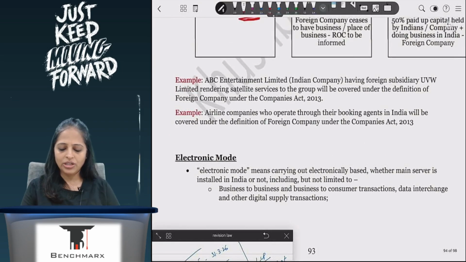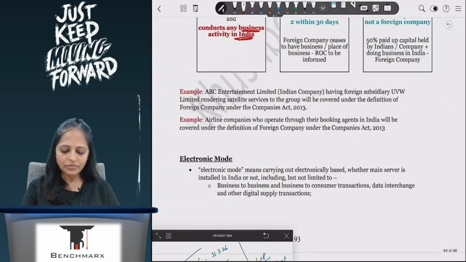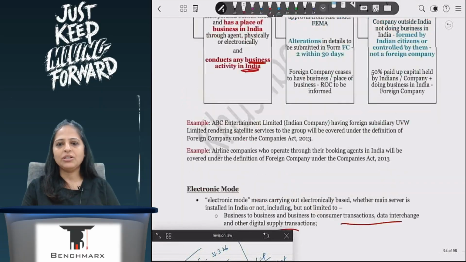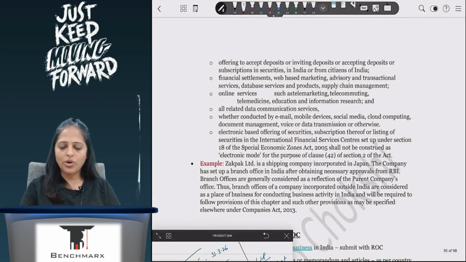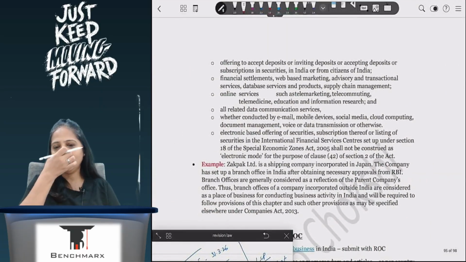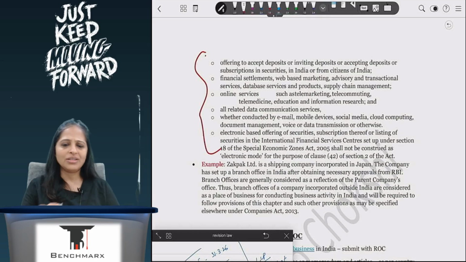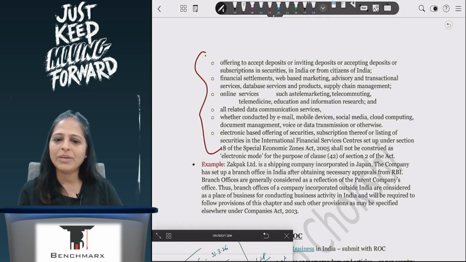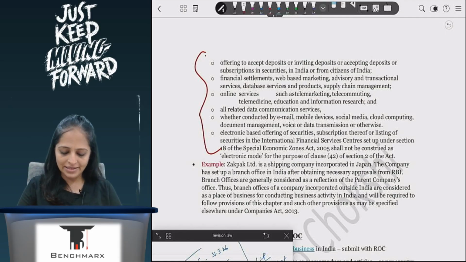When I say electronically, I can be sending out information here, or I'm providing only a payment gateway here, or I'm only doing the financial settlements here. So these are the definitions. Again, electronic means will not be asked, but you should broadly know what is here in case it is asked as a case study question. So I kept an example here.